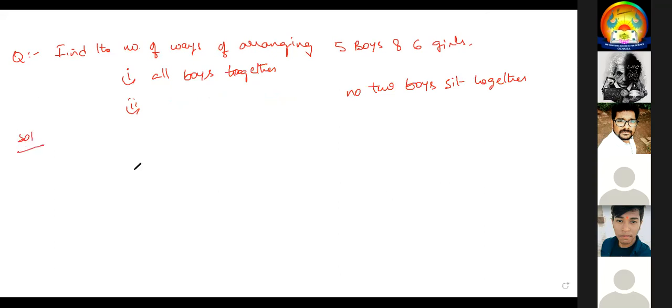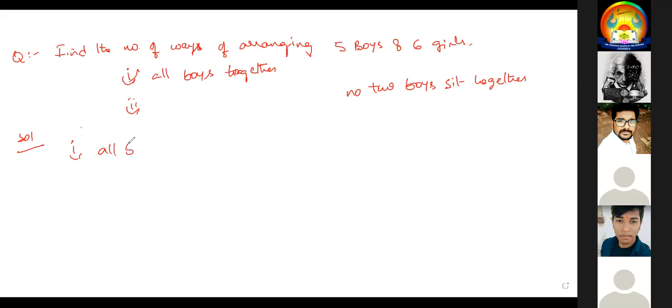So I'm explaining the questions. Find the number of ways of arranging 5 boys and 6 girls. There is a French batch. In that French batch, we have 5 boys and 6 girls. One day they went to some party. Whenever they went to the party, they had to sit in a restaurant. The question they are asking is in how many ways they can be arranged so that all boys are together.